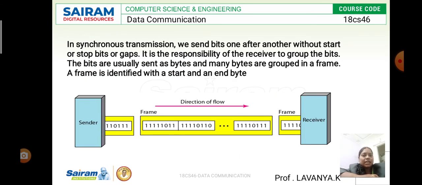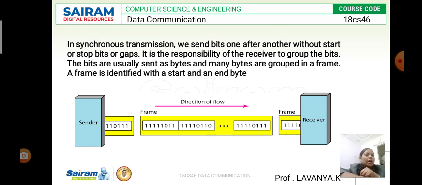And what is synchronous transmission? Synchronous transmission sends the bits one after another without start and stop bits, as well as gaps. In asynchronous, while sending and receiving data, they always begin with zeros and end with ones, and along with that they provide the gap.